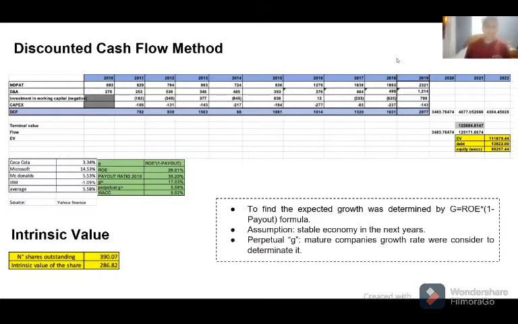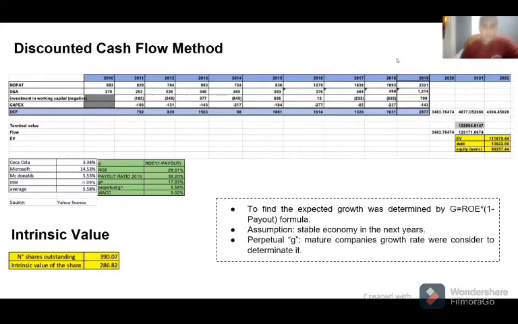So we did the forecast with the formula G equals ROE times 1 minus payout to find the percentage of the expected growth. The result was 17%, and we also got a perpetual growth of 5.58% as a result of an average from companies with a stable economy and mature companies' growth.